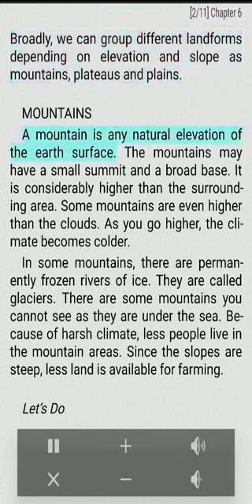Mountains. A mountain is any natural elevation of the Earth's surface. The mountains may have a small summit and a broad base. It is considerably higher than the surrounding area. Some mountains are even higher than the clouds. As you go higher, the climate becomes colder. In some mountains, there are permanently frozen rivers of ice. They are called glaciers. There are some mountains you cannot see as they are under the sea. Because of harsh climate, fewer people live in them. Since the slopes are steep, less land is available for farming.